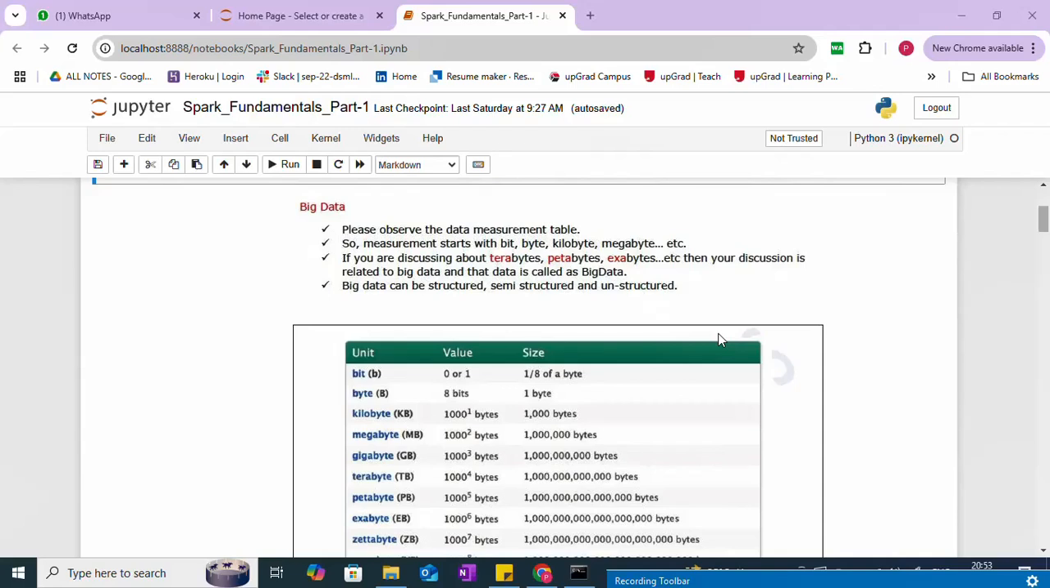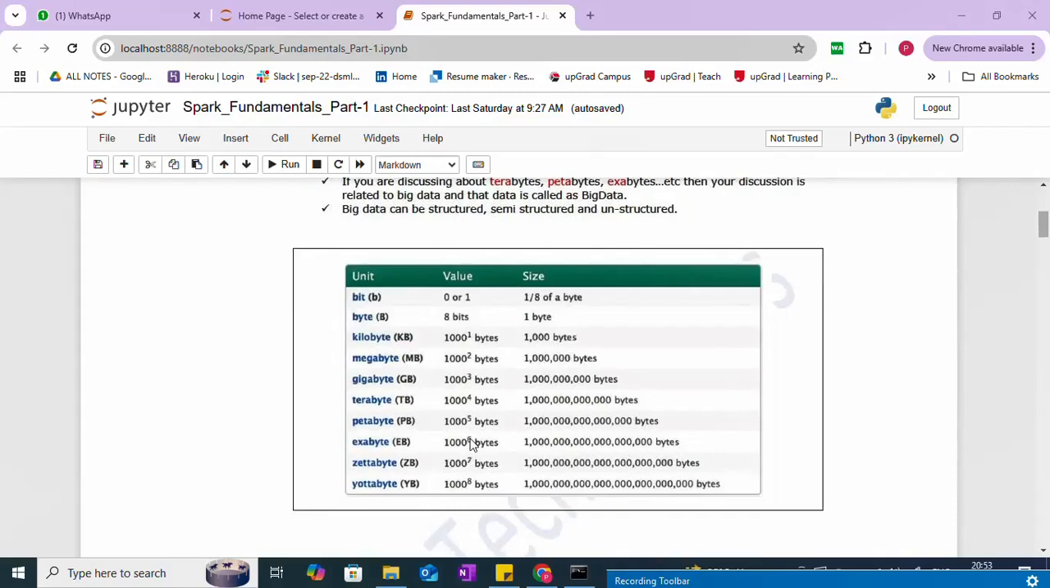For example, if I use only a bit, then the value will be either 0 or 1. A bit is 1/8 of a byte. 1 byte is nothing but 8 bits. A kilobyte is nothing but 1000 bytes. Similarly, a megabyte is 1000 times 1000 bytes. Similarly, it keeps increasing: gigabyte, terabyte, petabyte, exabyte, zettabyte, and yottabyte.